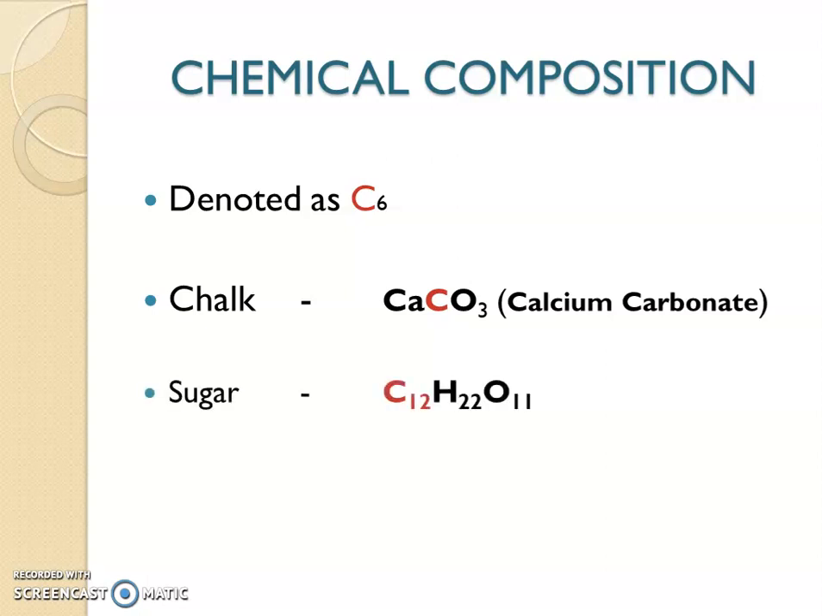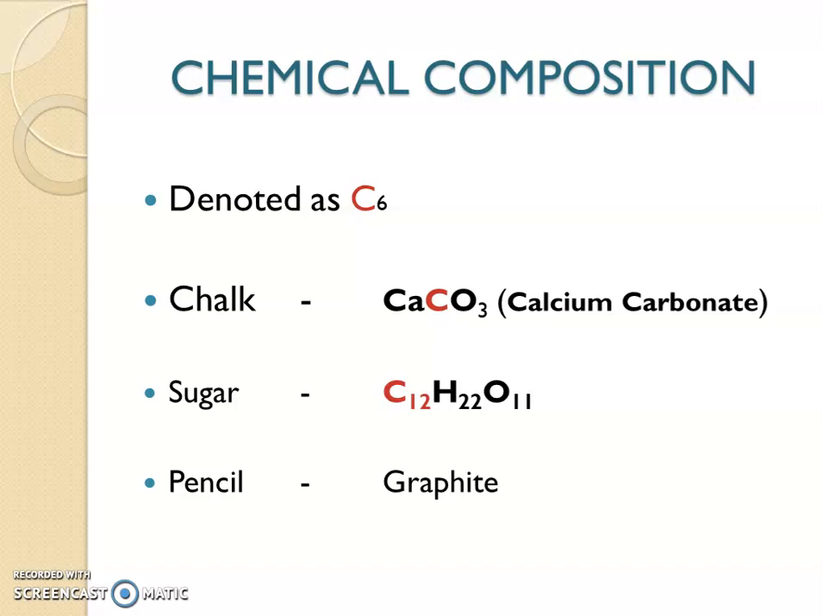Now what about sugar? The chemical composition of sugar is C12H22O11. So sugar also contains the element carbon. Now what about pencil? We used to call the gray substance in a pencil pencil lead, right? But is the element lead actually present in a pencil? No. Actually, it is a substance known as graphite, and graphite contains carbon. Okay, so all these substances contain the element carbon, that is chalk, sugar and pencil.